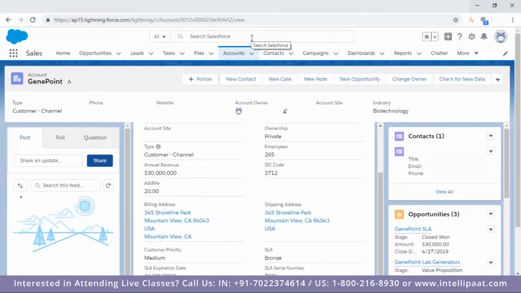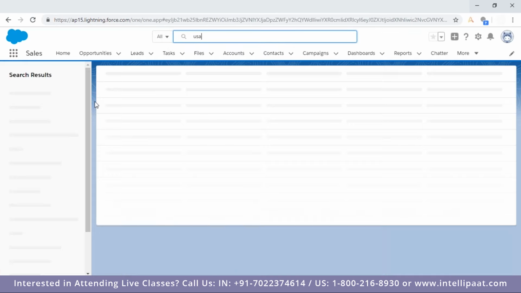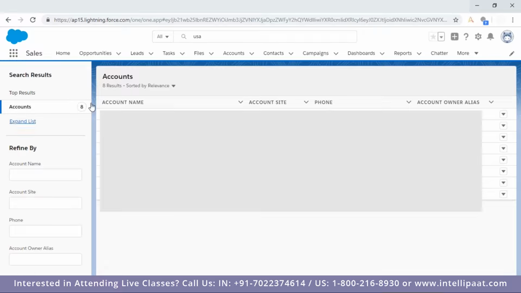Let me explain this. So this is the global search. When you're searching over here, anything, let me go with, say, USA, it will search all the records of all different objects. Now, what if you have more number of records? Here you can see only 5 records, but the result may be more than one. No issues. Here, top right corner, you can go with view more, and you can see the remaining number of records. Let's say for this, there are total 8 results which we are getting.